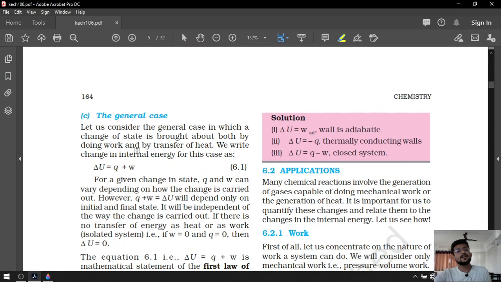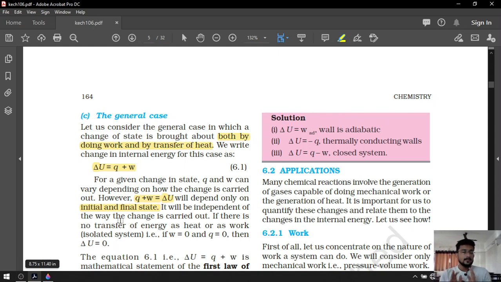General case, in the sense Q and W both are not equal to 0. Let us consider a general case in which a change in the state is brought by both work and transfer of heat. That's why delta U will be equal to Q plus W. For a given change in the state, Q and W can vary depending on how the change is carried out. However, Q plus W equal to delta U will depend only on the initial and the final state. Remember that it only depends on the initial state and the final state.